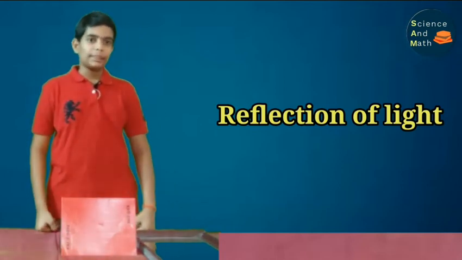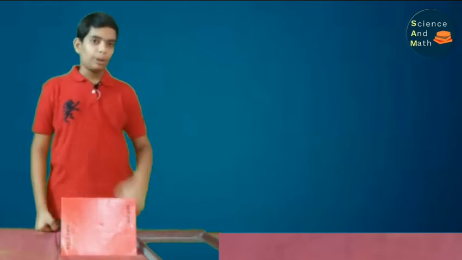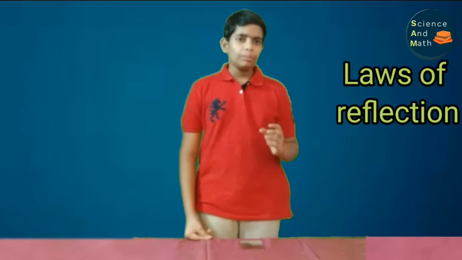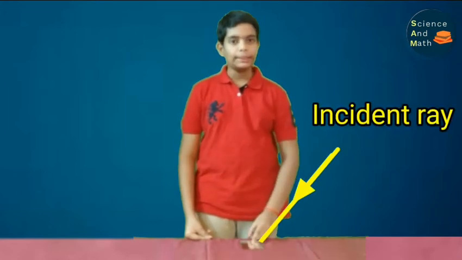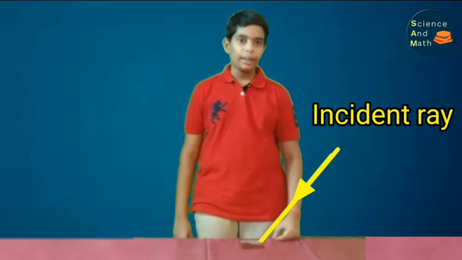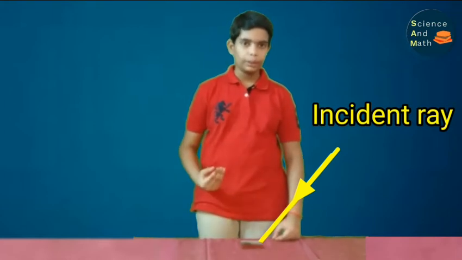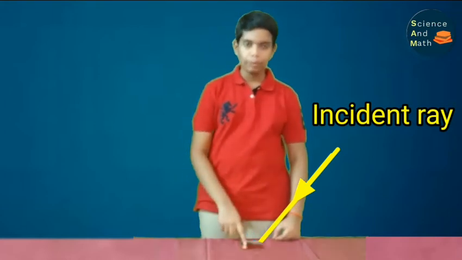So, now let us understand about this property of light. Light has certain laws of reflection. The ray which comes from the source of light and hits the reflecting surface is known as the incident ray. So, this is the incident ray. And the ray which reflects back from the surface is known as the reflected ray.